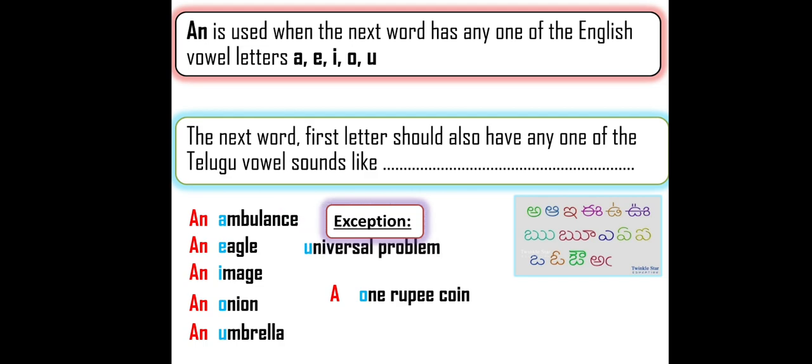A. Next example. Universal problem. What is the first letter here? U. A, E, I, O, U, U is there. And the second condition: the Telugu vowel sounds. The first sound of universal is "Yu". Yu is not a vowel sound of the Telugu language. So "an" is not possible. The second condition has failed. Even in this situation, it is not specific. Is it specific? Universal problem. Which universal problem?